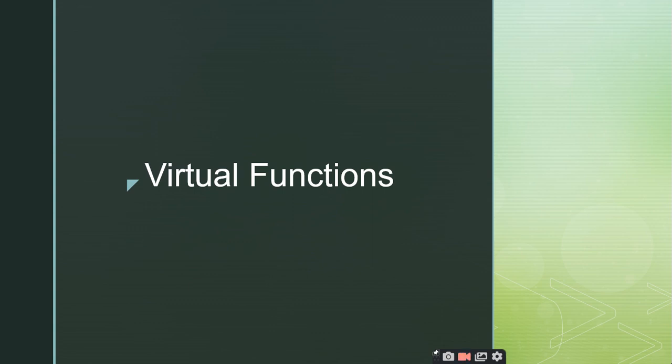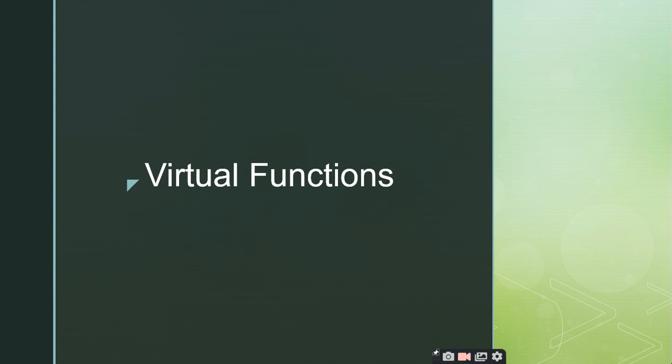Now we are going to discuss another important concept which is called virtual functions. Remember, this is not pure virtual functions, this is virtual functions. After discussing virtual functions, we are going to discuss the pure virtual function. Can anybody tell me what you understand by a virtual function?